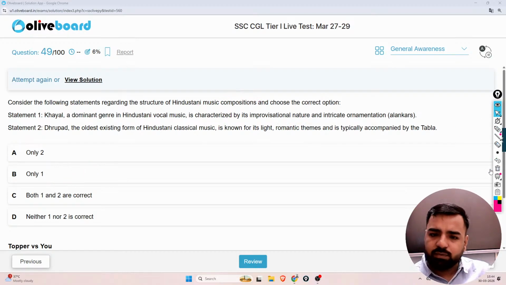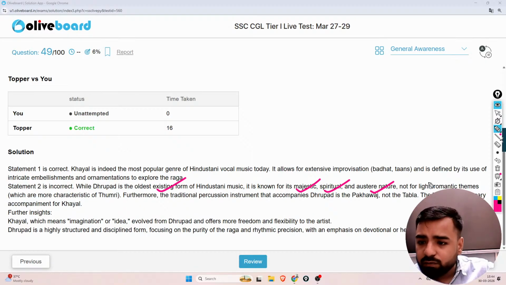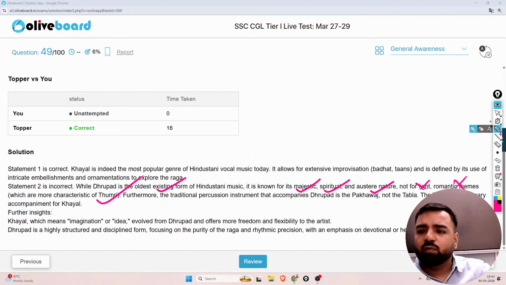Why not the second? Let me tell you. Dhrupad is actually the oldest existing form of Hindustani music. That was correct. But it is known for its majestic, spiritual and austere nature, not for light romantic themes. Those are the characteristics of Thumri basically. So that's why only statement number one was correct.